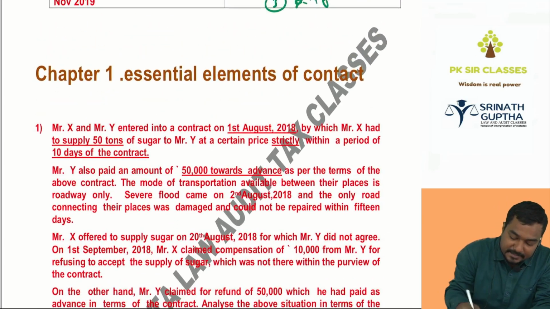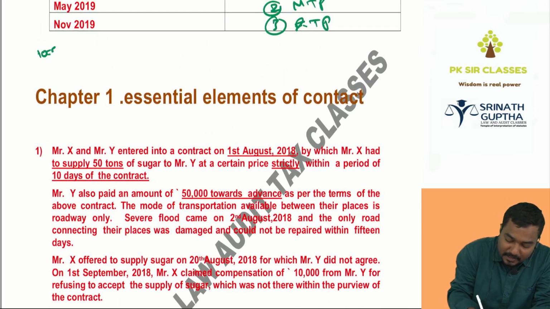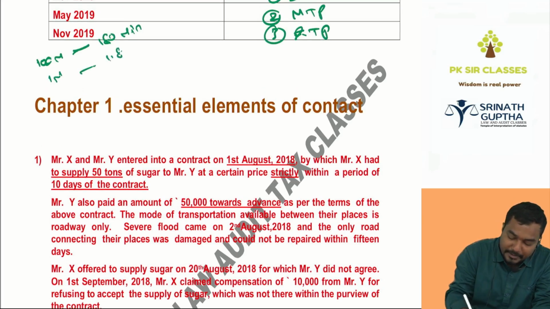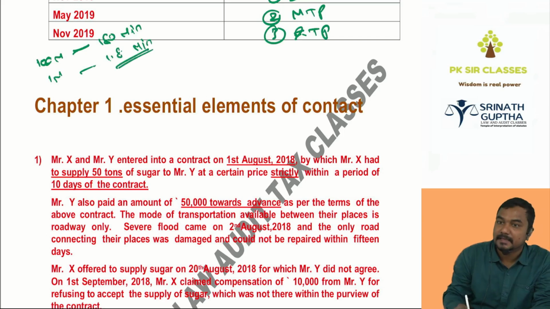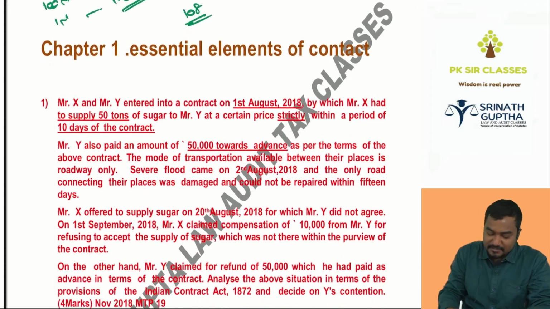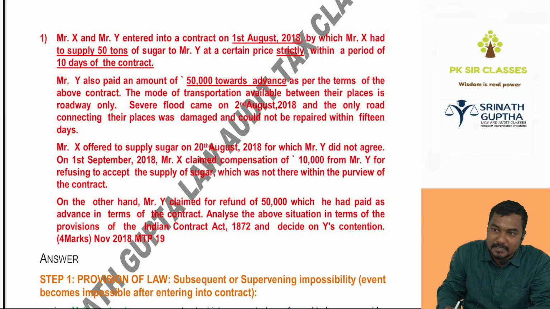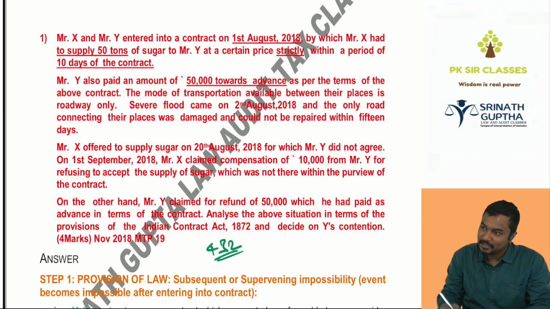Sir, in the ICAI exam, you will have 100 marks. For 100 marks, you will have 180 minutes. For 1 mark, you will have around 1.8 minutes, that means around 108 seconds. For this question, how many seconds are available for you people? 432 seconds are there. In these 432 seconds, you have to understand the question, identify the chapter, identify the topic.